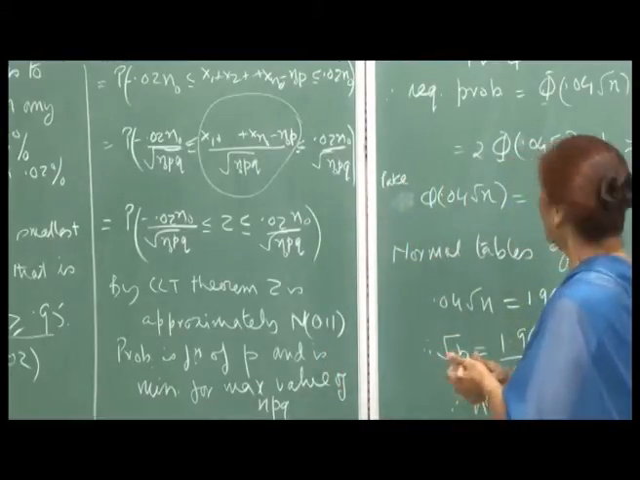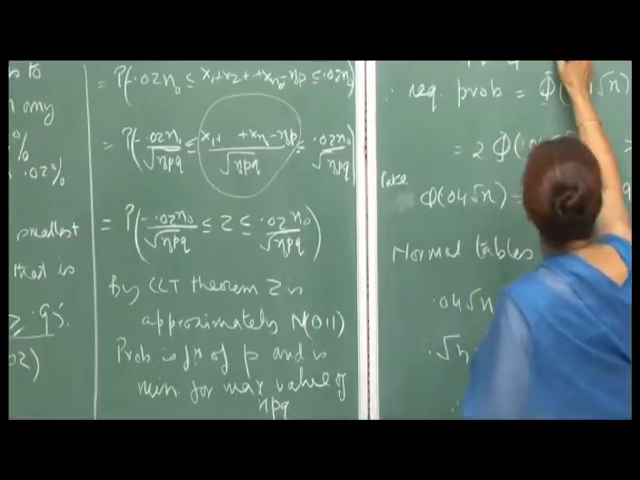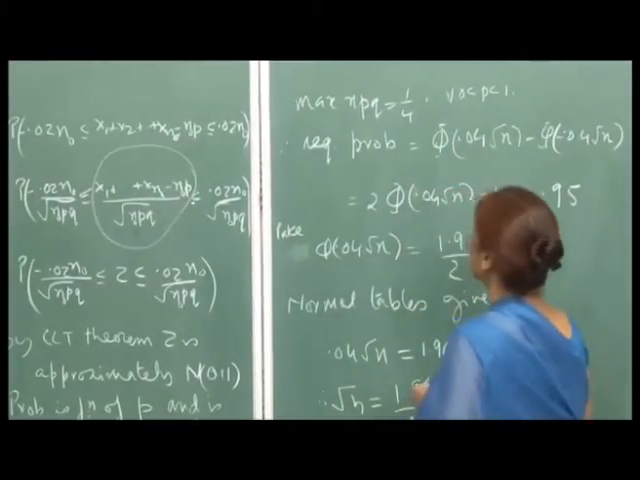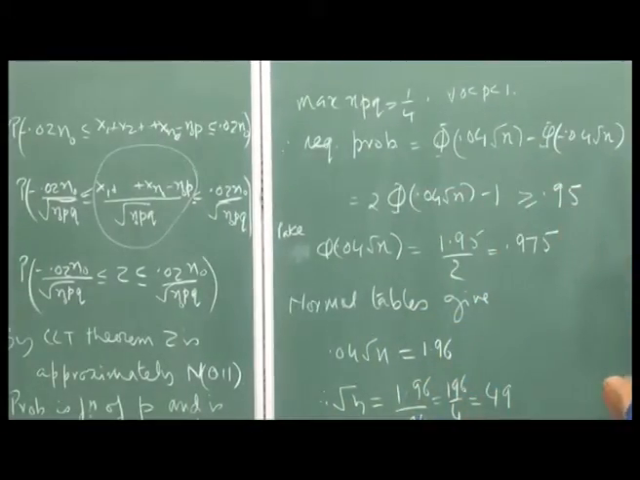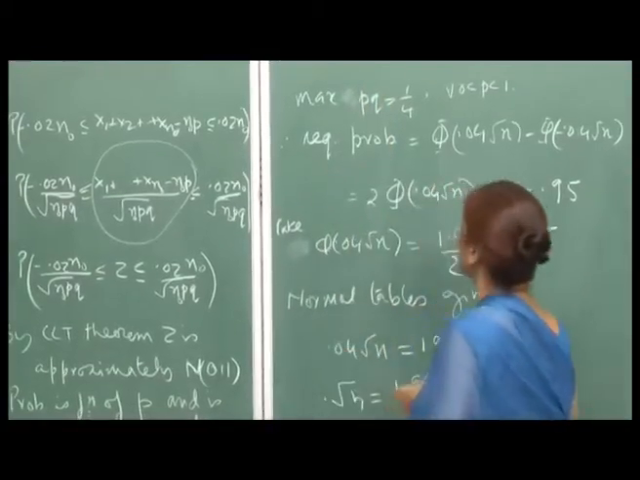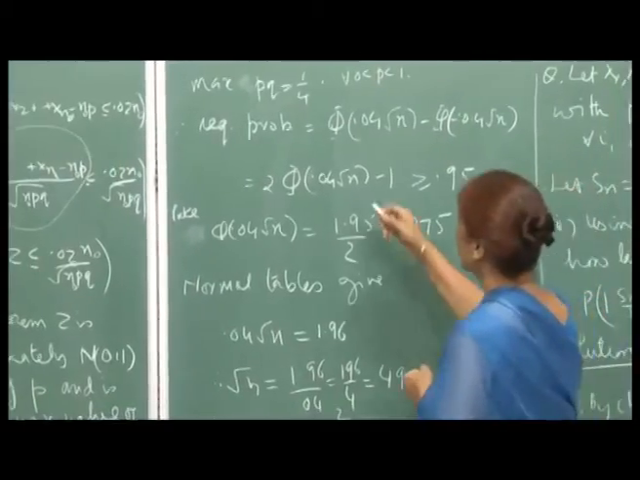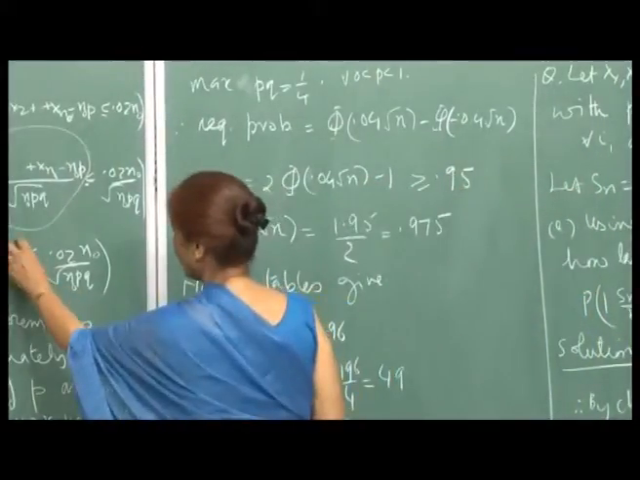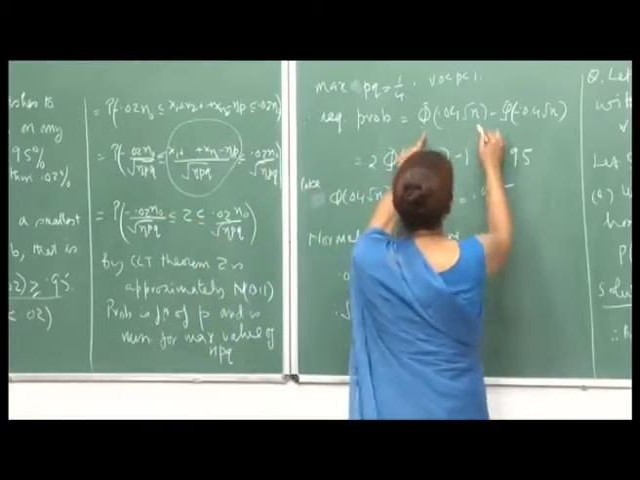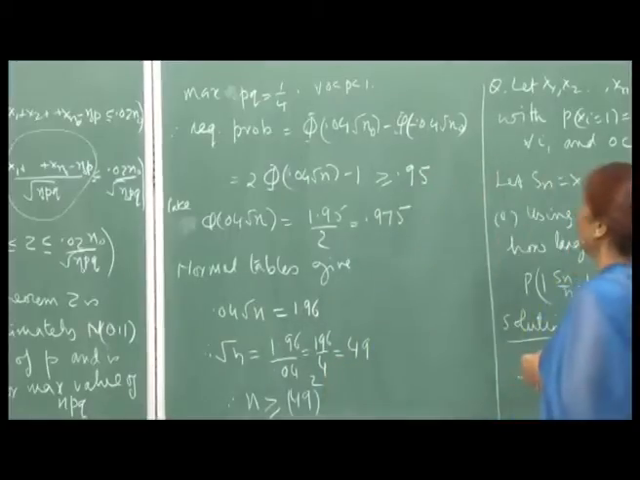So, therefore, we know that the maximum of p q is 1 by 4 for all 0 less than p less than 1. We know this. So, the maximum value of p q is 1 by 4, and therefore, the required probability, since by the CLT theorem this is standard normal, will be, now that we have started doing it, so I will write it.